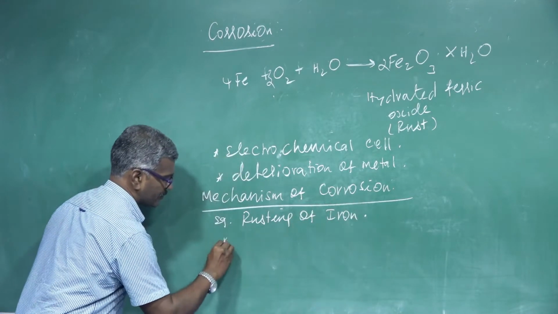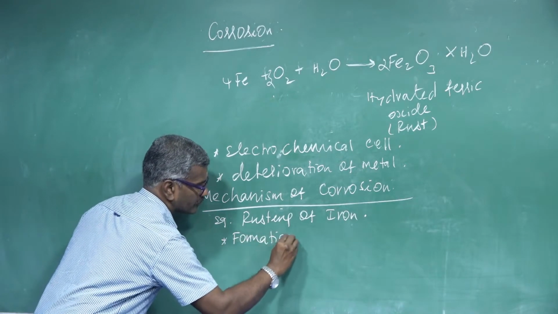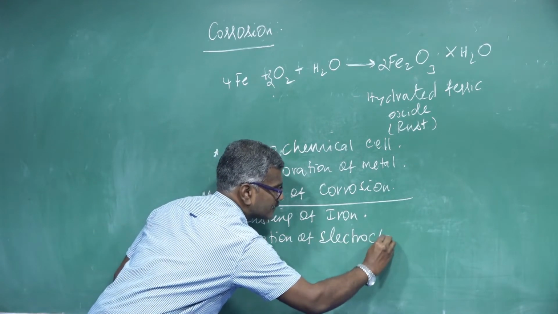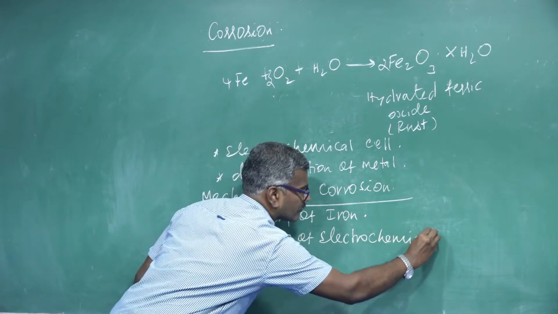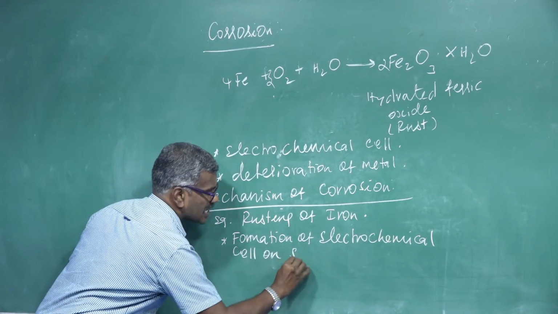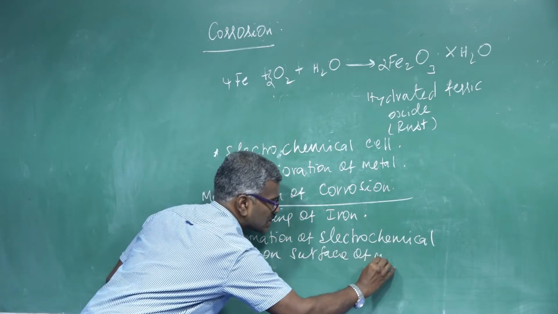That is the formation of an electrochemical cell on the surface of the metal.